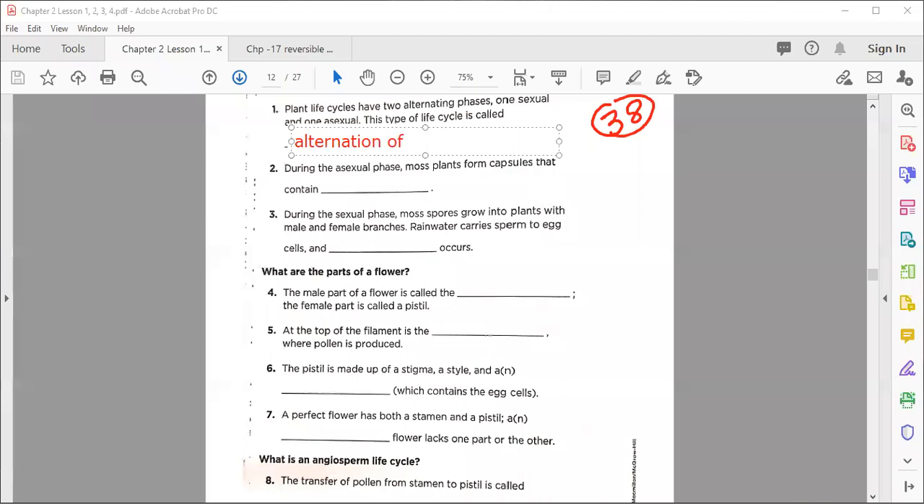Very good, well done. Alternation of generation, well done, very good, excellent, my dear. Okay, after that, the second blank is here. During the asexual phase, most plants form capsules that contain what? Very easy word here.